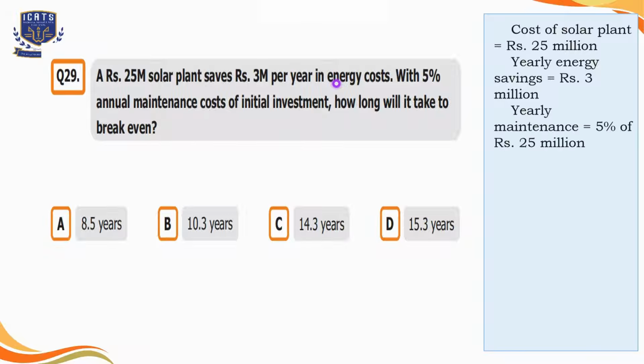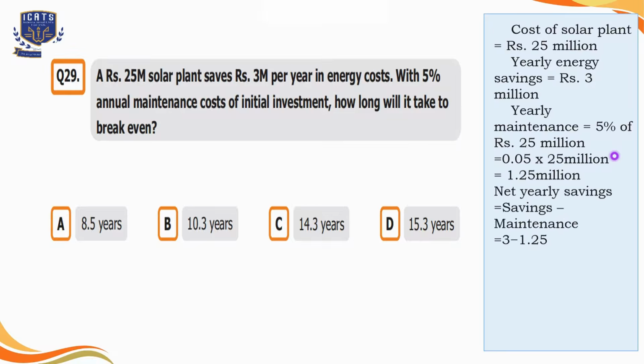Now we have to calculate the yearly maintenance, which is 5% of 25 millions. We can write 5% as 0.05 as well. And when we multiply it by 25 millions, we get 1.25 millions as our yearly maintenance cost. Now let's find out the net yearly savings by subtracting the maintenance cost out of savings. So it's 1.75 millions.